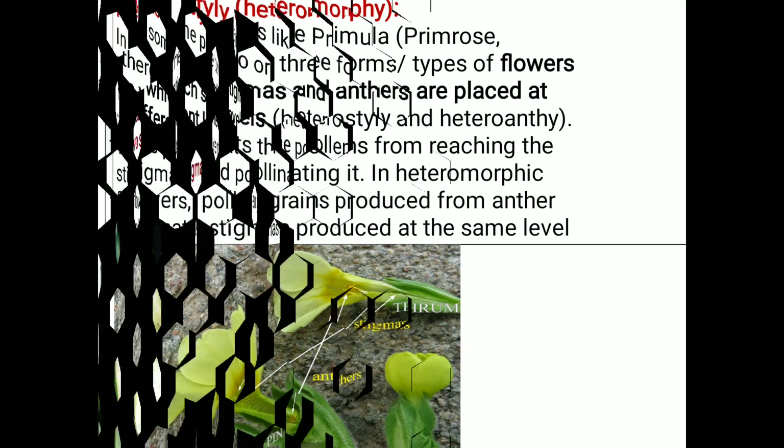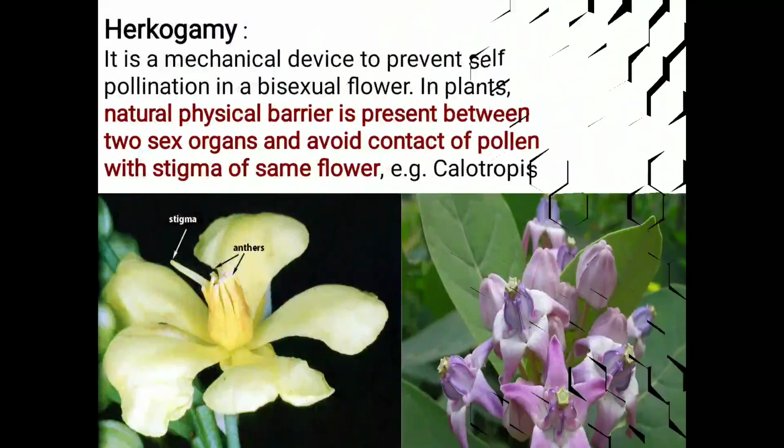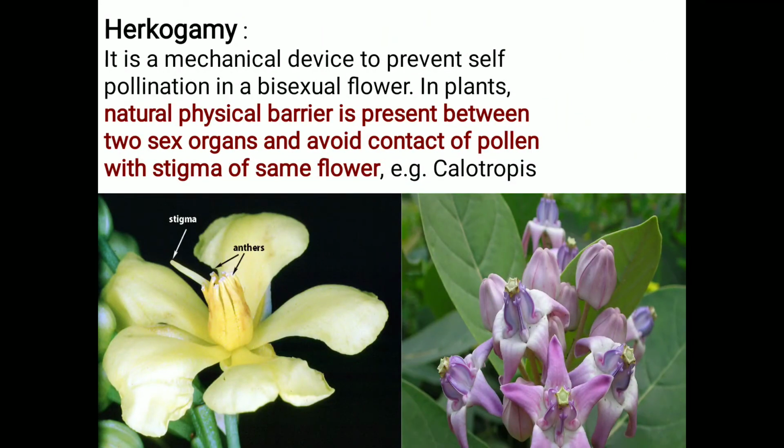Now moving toward the next. The outbreeding device is called hercogamy. What is hercogamy? It is a mechanical device to prevent self-pollination in a bisexual flower. In plants, a natural physical barrier is present between the two sex organs and avoids the contact of pollen with the stigma of the same flower.